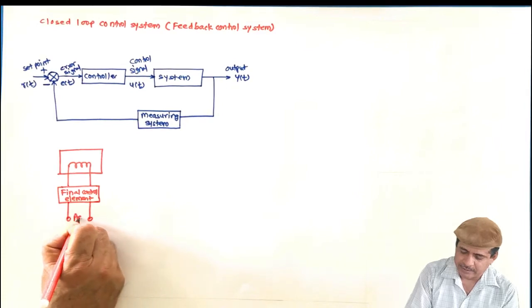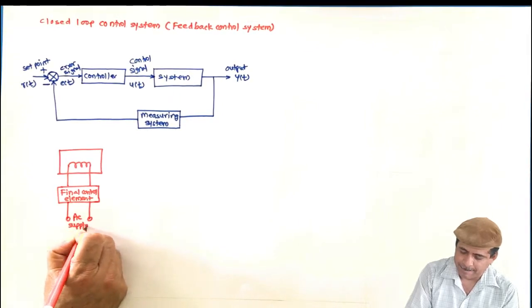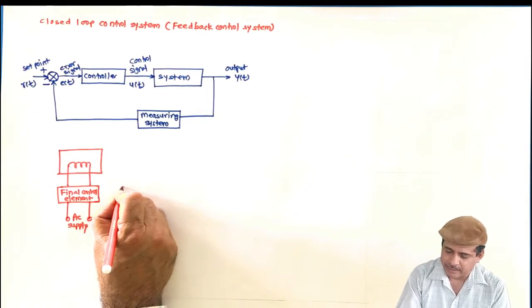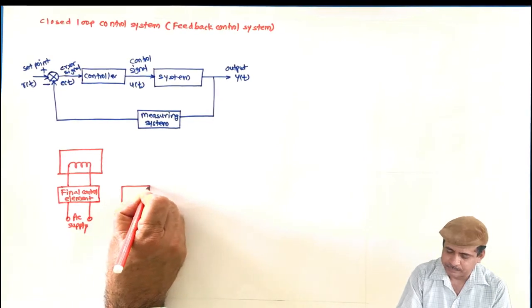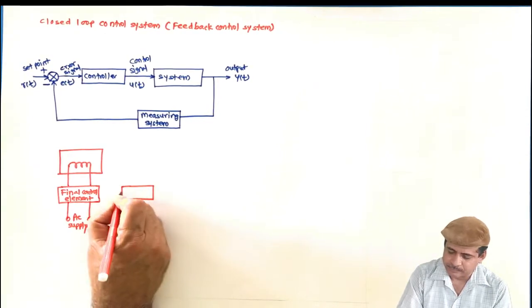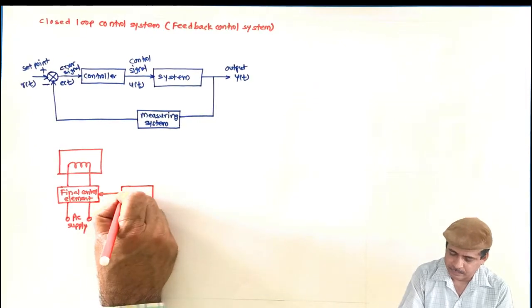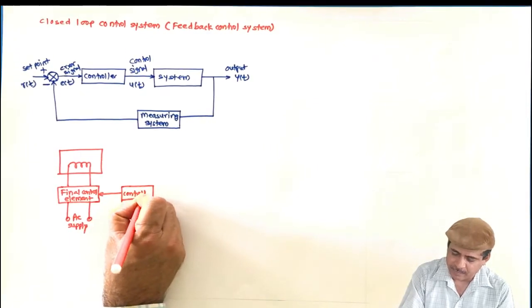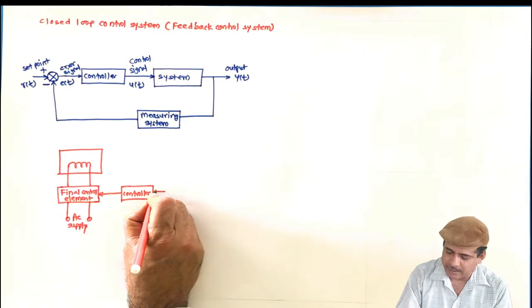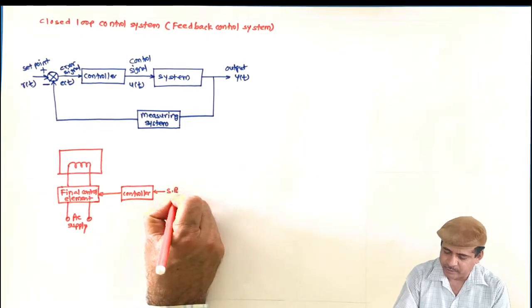Here I have that AC supply, and here I have the controller. To this controller I am applying the set point.